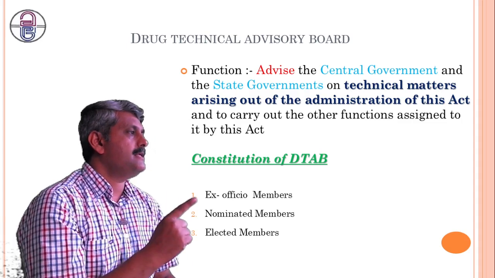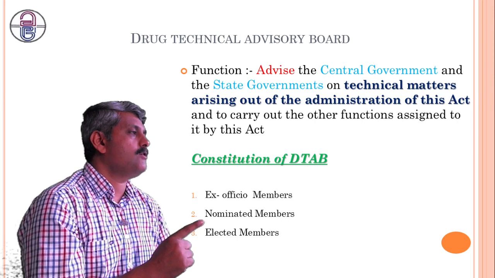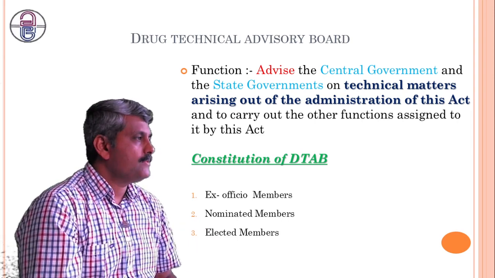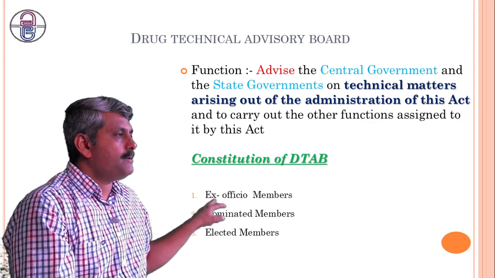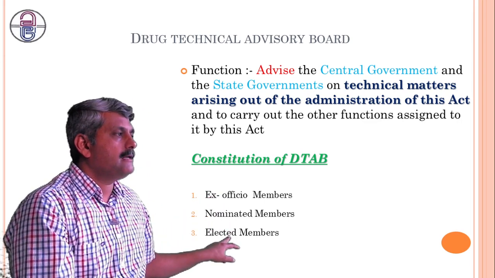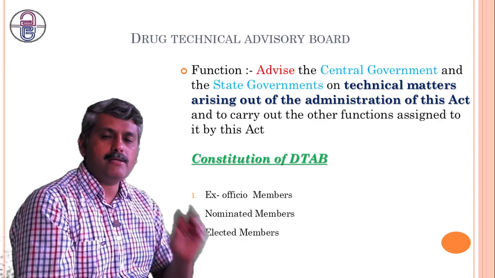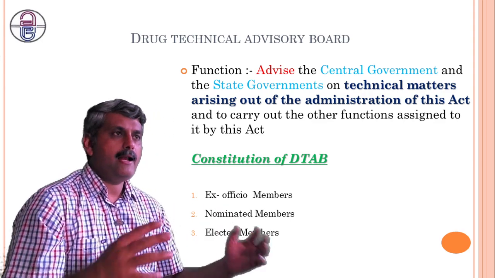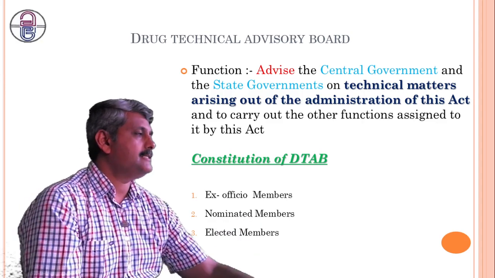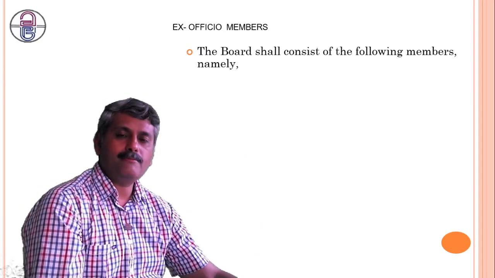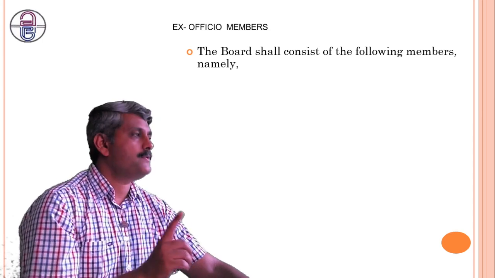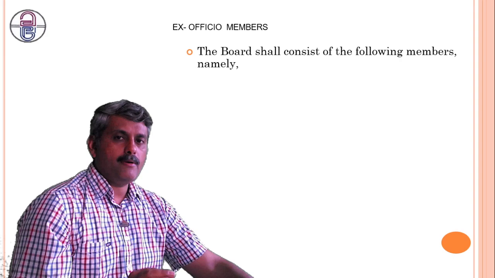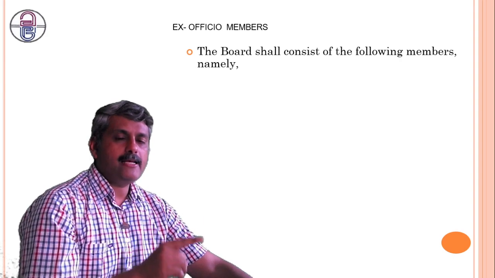The first is ex officio members, the second is nominated members, and the third is elected members. All these members have a very important role, and let's see how they are constituted. The next point is the constitution of the Drug Technical Advisory Board. First we are going to see the ex officio members. The board consists of the following members. There are a total of 8 ex officio members.